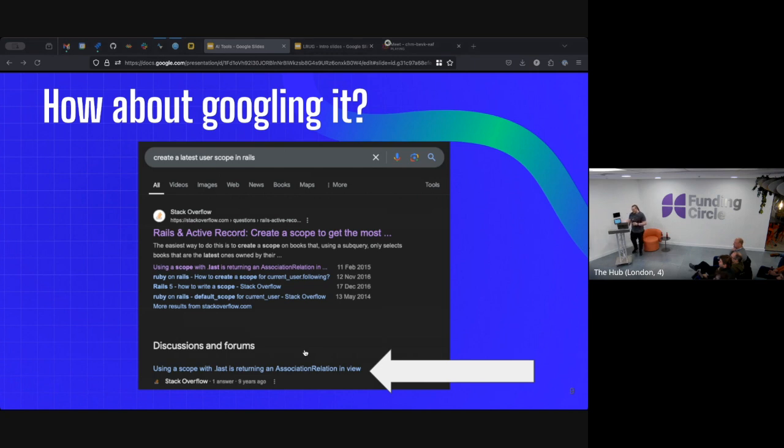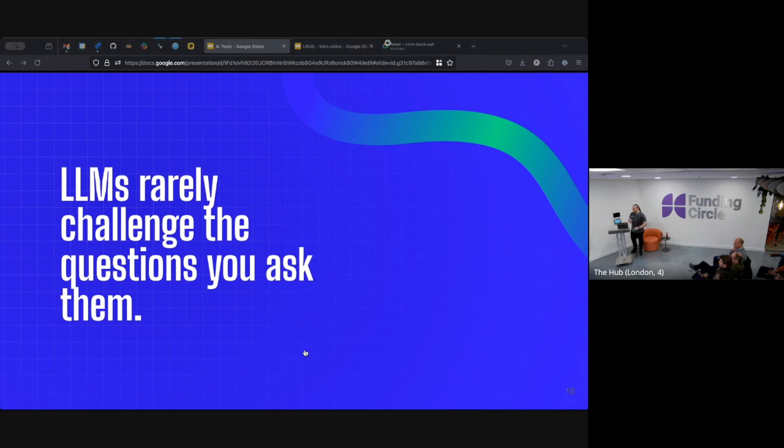One of the big problems is that LLMs will rarely challenge the questions that you ask them. And this is something that is hard to notice, because they'll fill in a function or complete a line of code, but they won't push back and tell you that what you're doing isn't the best way to do it. And you can't build those skills in your head other than by practice. You can't learn to think, is this the right way to solve this problem, when a way to implement that is available to you at a moment's notice.